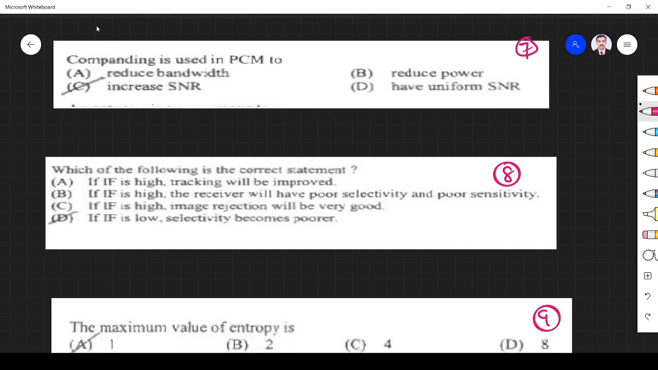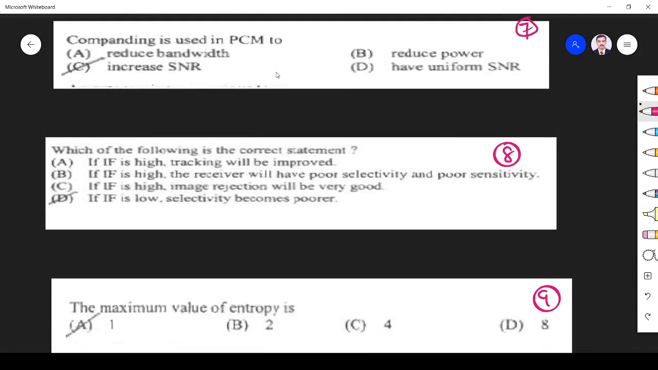Next question, companding is used in PCM. We know that it is used to increase SNR and reduce quantizing error. Another important point is reducing quantization error, right? When quantization error is reduced, noise is reduced, and SNR will be increased.